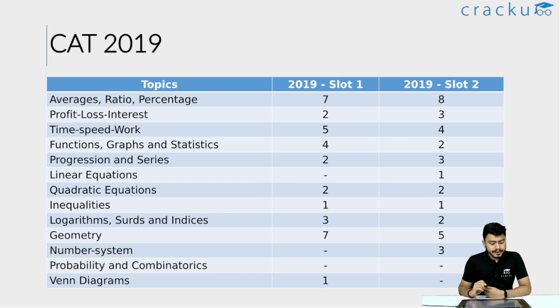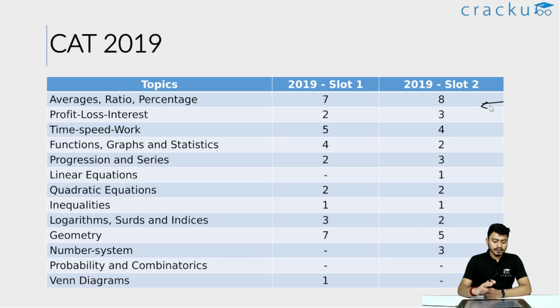So in 2019, there were 34 questions in each of the 2 slots. And if you see that average, ratio, proportion, percentage, mixture, allegation, it had 7 to 8 questions. That's a pretty large number.